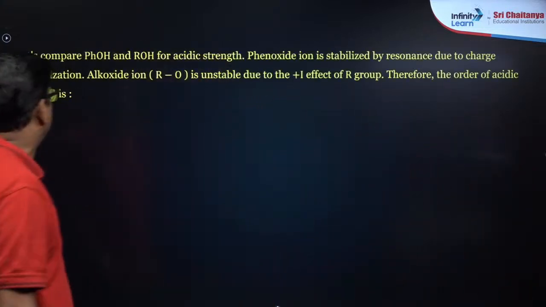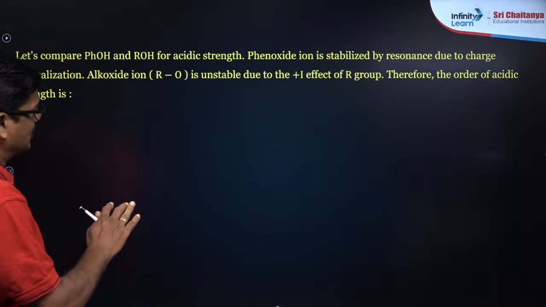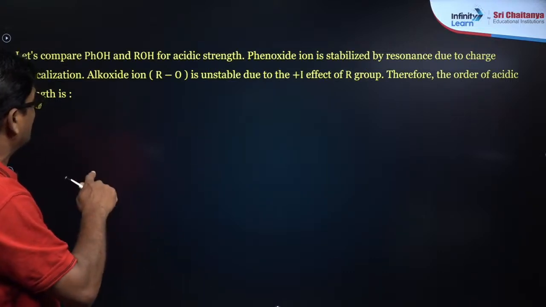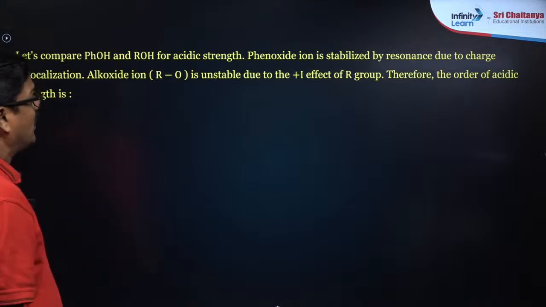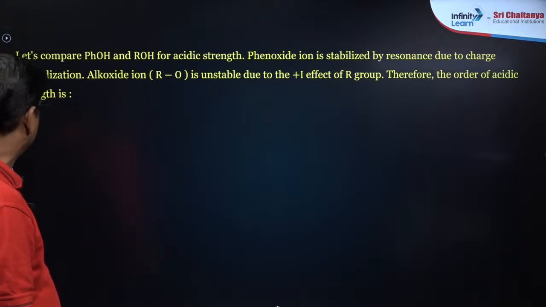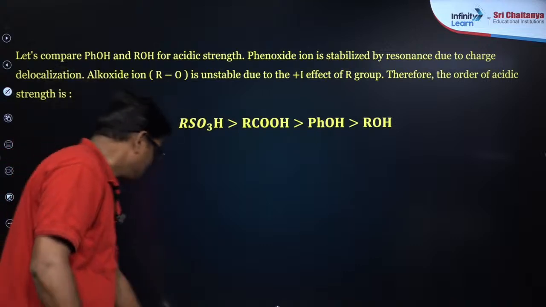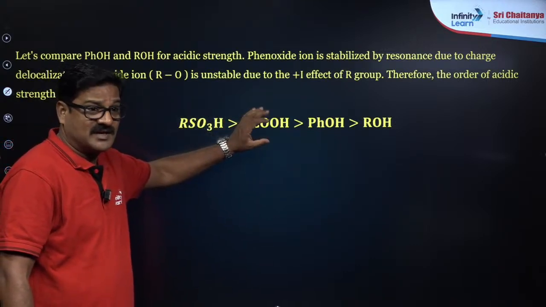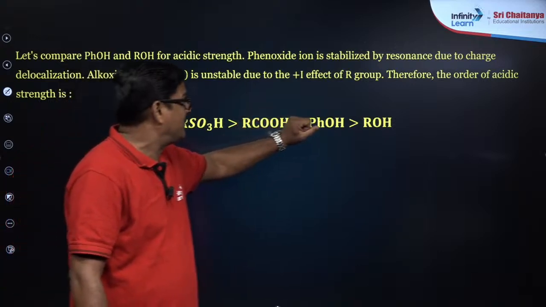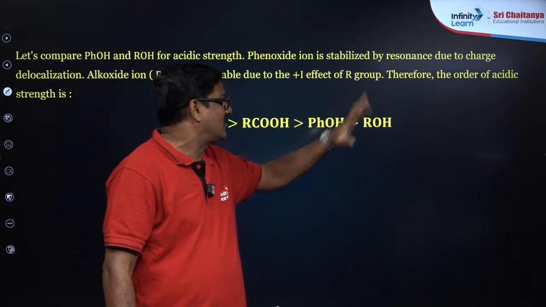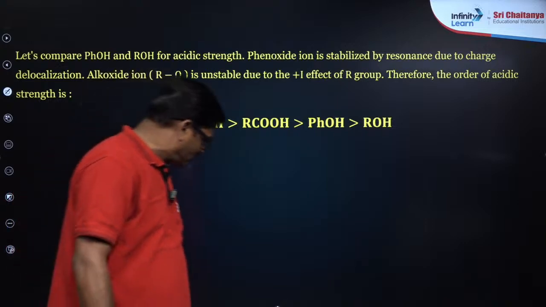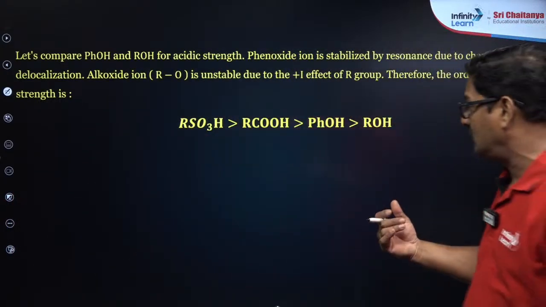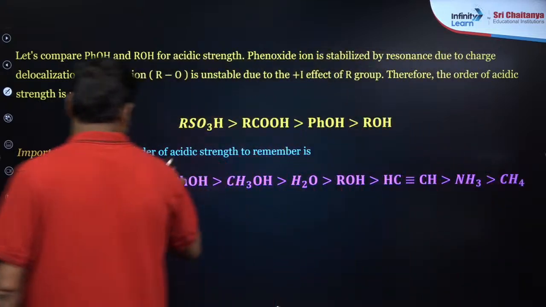So let's compare phenol and alcohol for acidic strength. Phenoxide is stabilized by resonance due to charge delocalization. Alkoxide is unstable due to +I and +R group. Therefore, the order of acidic strength is given as: sulfonic acid is more acidic than carboxylic acid, which is more acidic than phenol, which is more acidic than alcohols. This is the common order of acidic strength for nearly all the functional groups that we come across in organic chemistry.